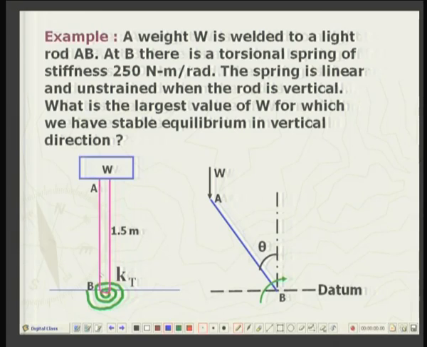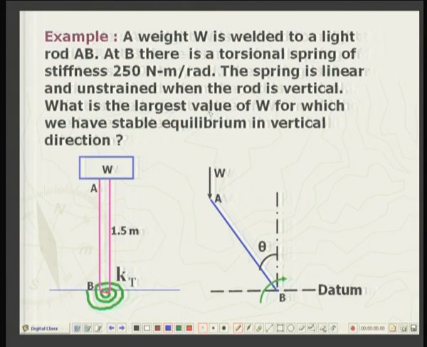Similarly here, if you give an angular disturbance, it tends to come back to its original configuration. And the stiffness of this torsional spring is naturally in terms of restoring moment, Newton meters per radian, per unit angular disturbance. So, 250 Newton meter per radian.